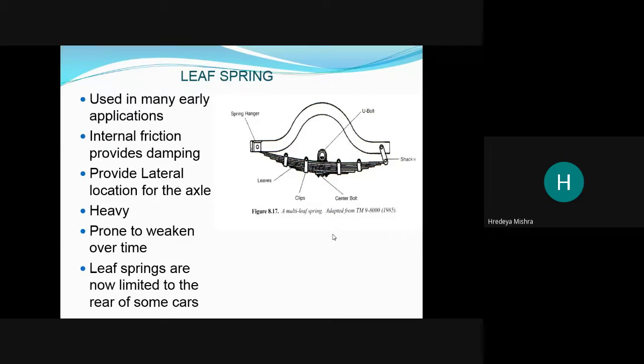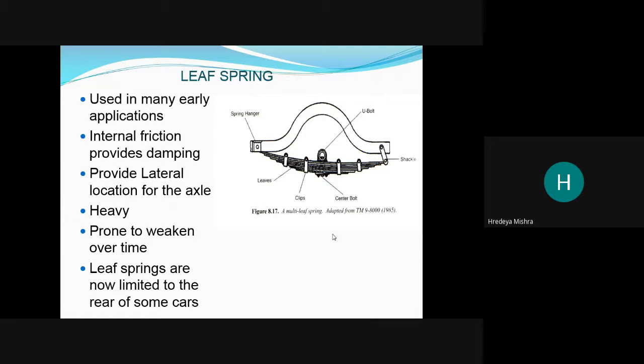So what is the main drawback of this leaf spring? That it weakens over time, meaning it becomes weak over time and its life is short.